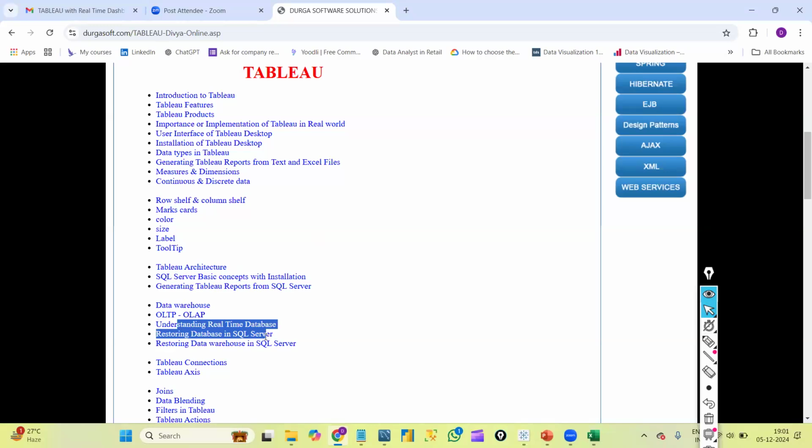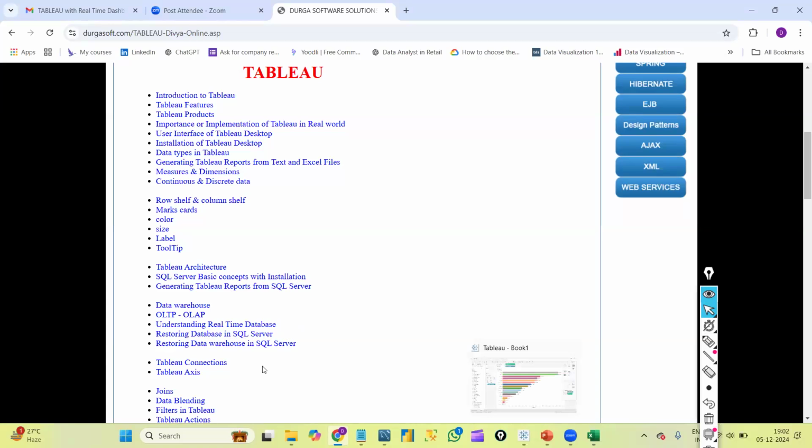I'll show you how to restore that database in SQL Server, and we will convert the same database into a data warehouse. Then we can connect it to Tableau Desktop.